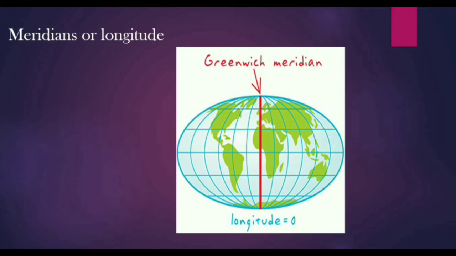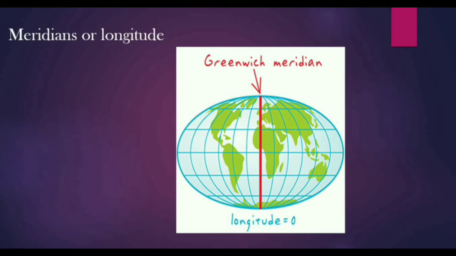See the long lines. You can identify longitudes by these long lines. Longitudes describe the location of a place on the earth, either east or west. This is the east part and this is the west part, east of the prime meridian and west of the prime meridian.